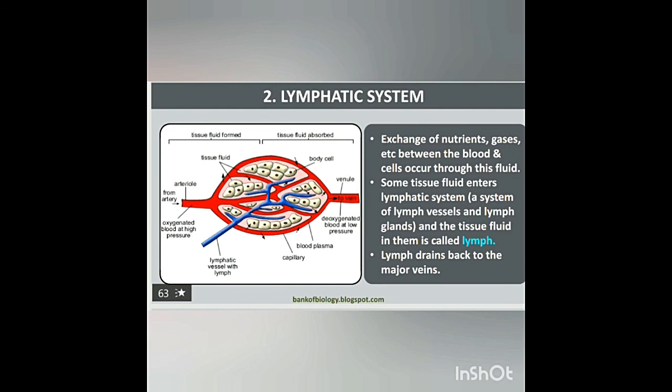Lymph. Exchange of nutrients, gases, etc. between the blood and cells occurs through this fluid. Some tissue fluid enters the lymphatic system, a system of lymph vessels and lymph glands, and the tissue fluid in them is called lymph. Lymph drains back to the major veins.